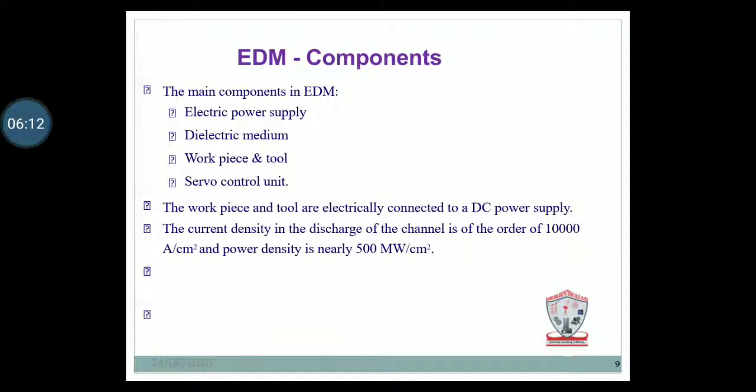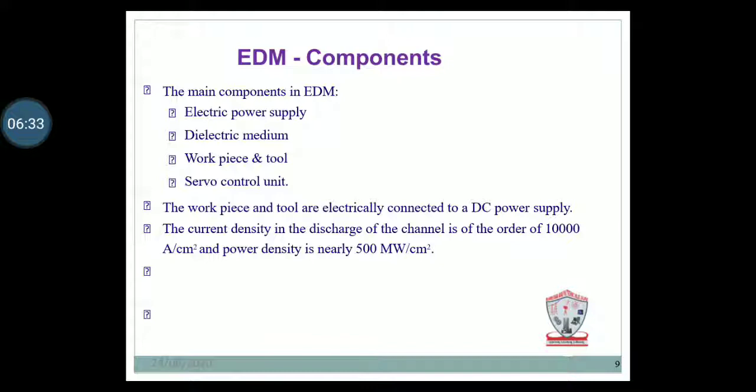So here we will start with the main components of the EDM. The main components of EDM are: first, the electric power supply; second, the dielectric medium; third, the workpiece and tool; and the servo motor or servo control unit. The workpiece and tool are electrically connected to a DC power supply.